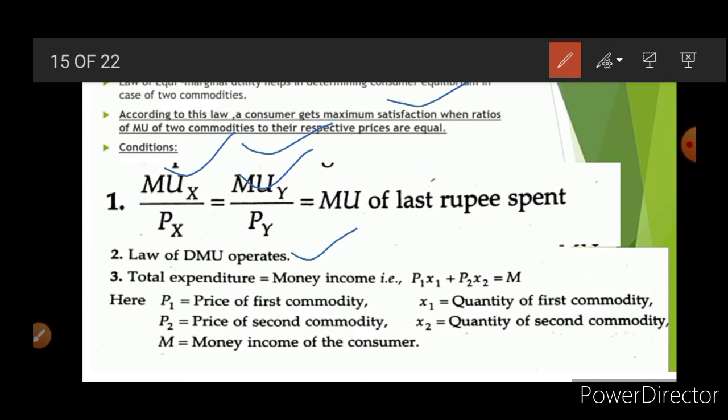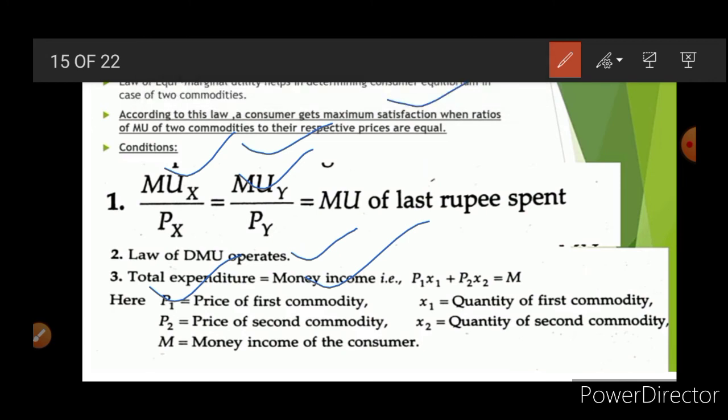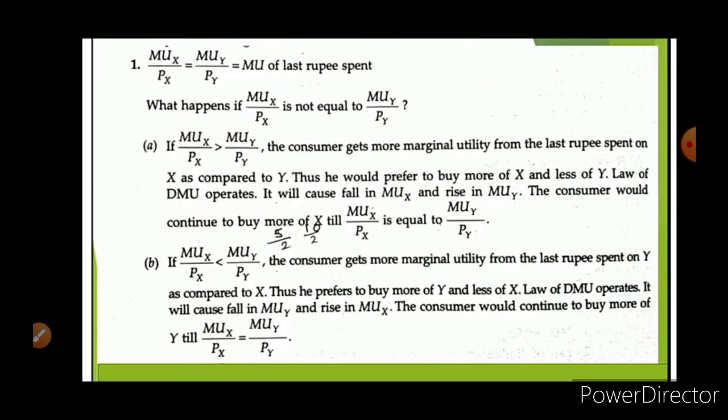Next, DMU must operate, that is, when you consume more, you get less satisfaction. Total expenditure must be equal to money income. It means that P1 x1 plus P2 x2 is equal to M. Where both these conditions are satisfied, that point is considered as the consumer equilibrium.